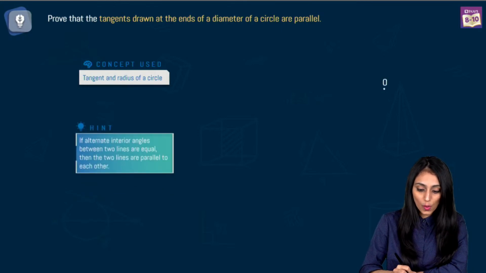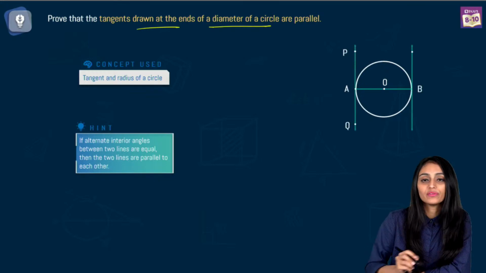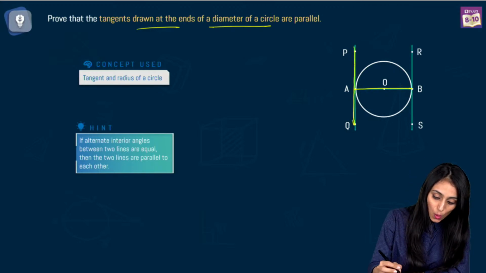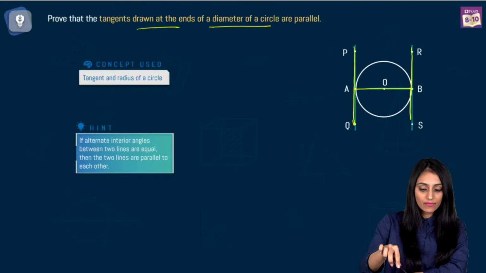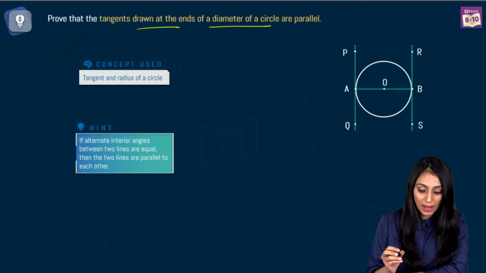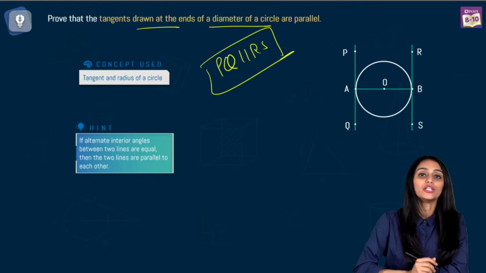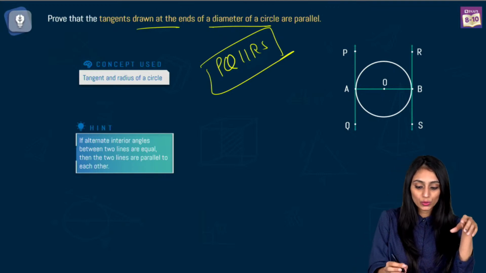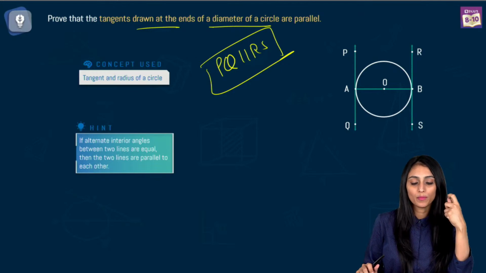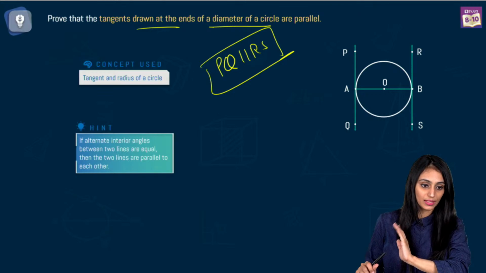So first of all, let's draw a circle with center O. Tangents are drawn at the ends of the diameter. So this AB is the diameter and tangents, you can see these are drawn at the ends of this diameter, and we have labeled them like this. You need to show that PQ is parallel to RS. This is what you need to prove. And it is already given to you that AB is the diameter. So first always write down what all information you have, what is given here and what you need to prove.